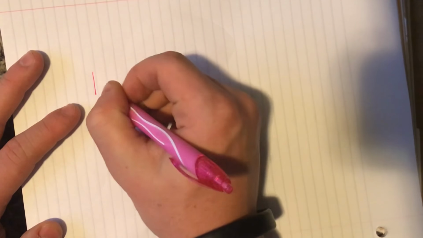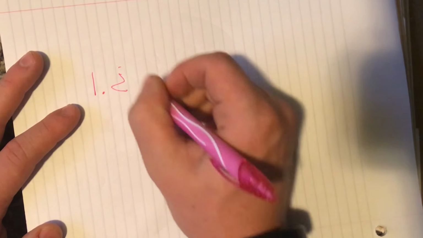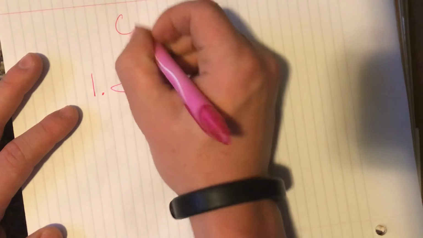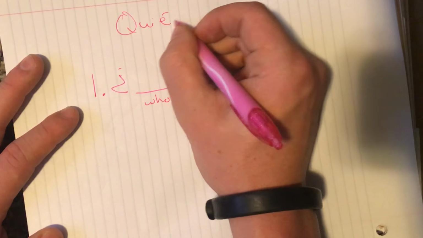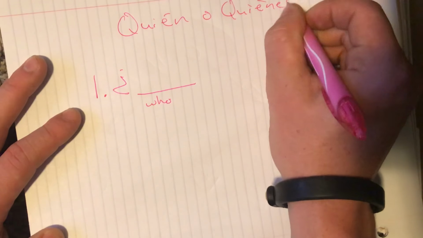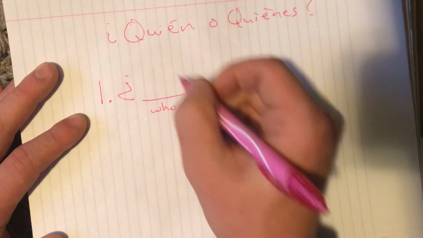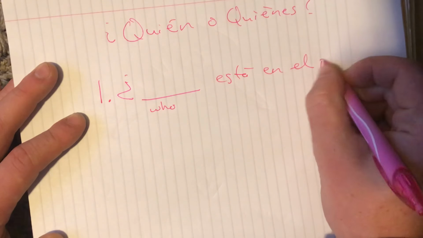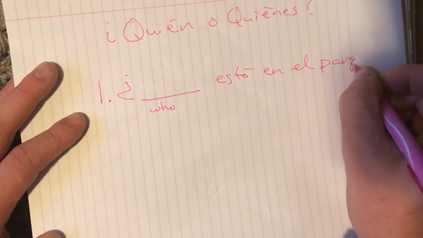So if I begin a sentence with a blank, this is going to be who. I'm not sure if it will be quién o quiénes. Blank está en el parque.